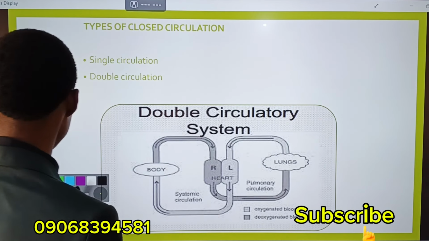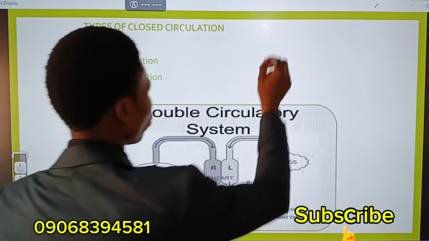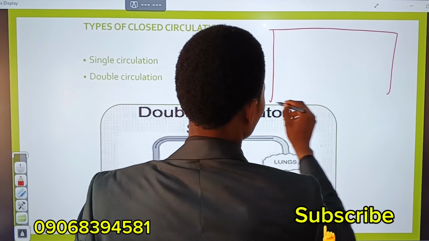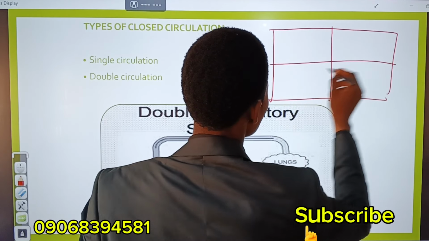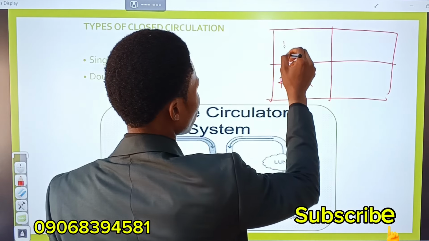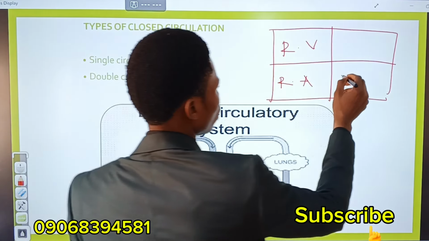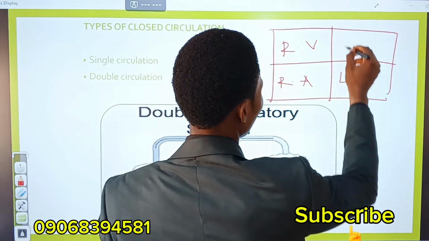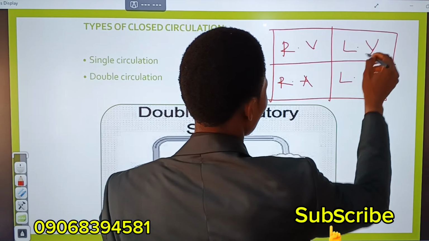Sorry, I just cleaned this. Let me do a better one. So I said this is the right atrium, this is the right ventricle, this is the left atrium or auricle, and this is the left ventricle.